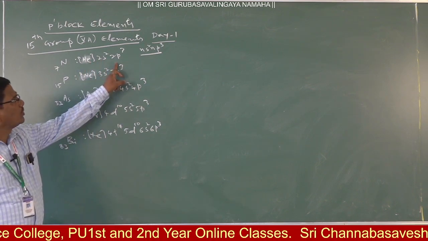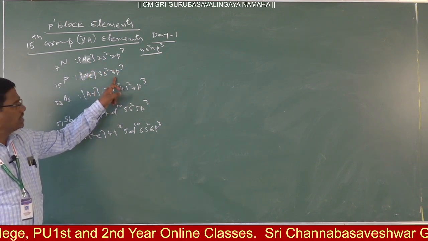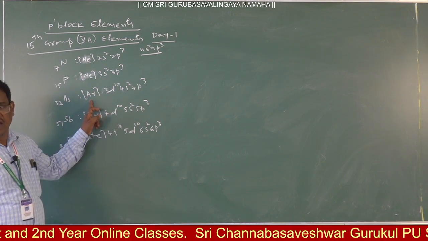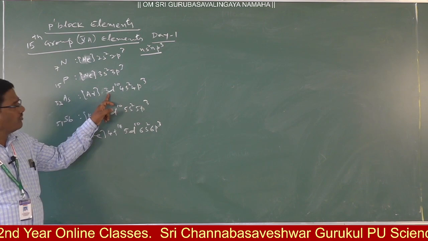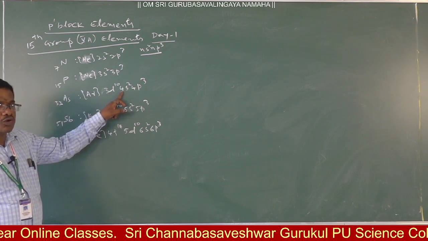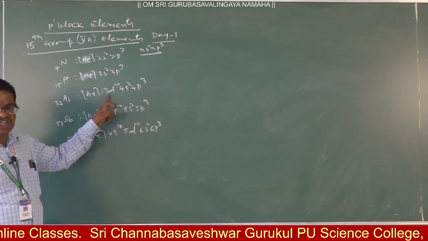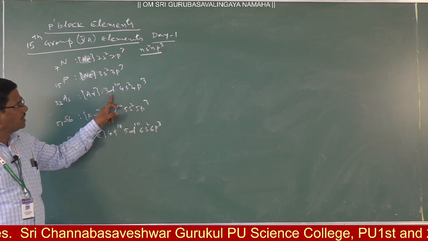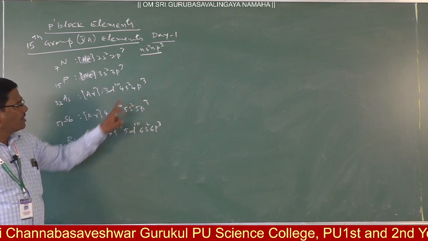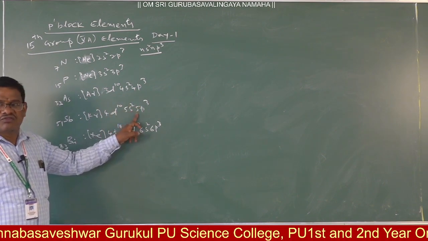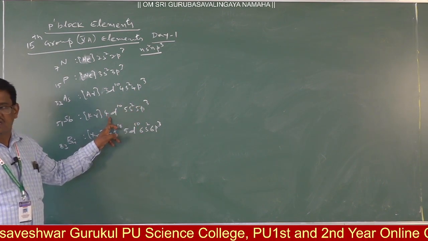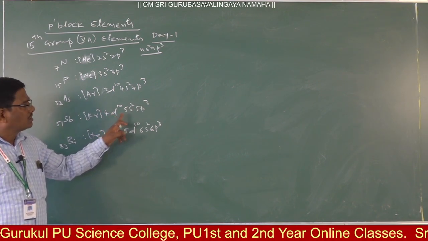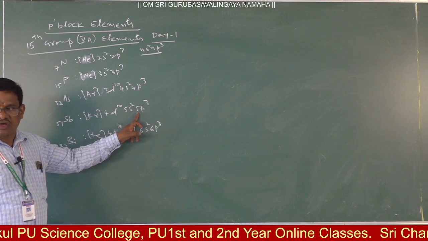Helium 2s2 2p3, neon 3s2 3p3, argon. Here the inner d orbital will fill. The inner d orbital is in the third energy level, and the fourth energy level is the outermost shell. It is the penultimate shell. So the penultimate d orbital is in the third energy level: 3d10 4s2 4p3. Again the same: here the ultimate shell is the fifth energy level, the fourth energy level is the penultimate shell in which the d orbital is filled, then the outermost shell is 5s2 5p3.